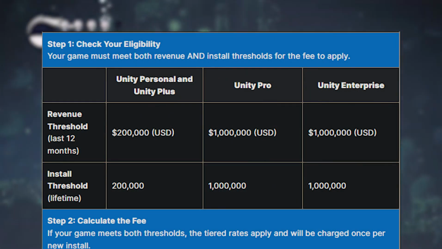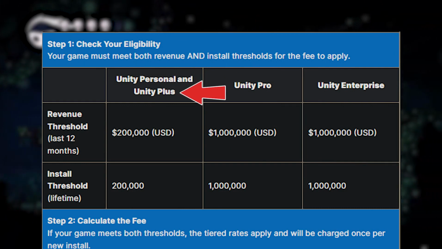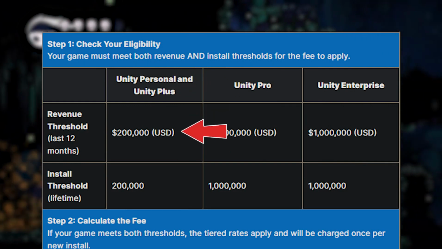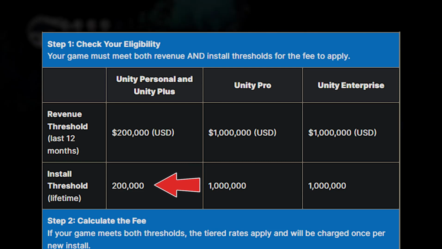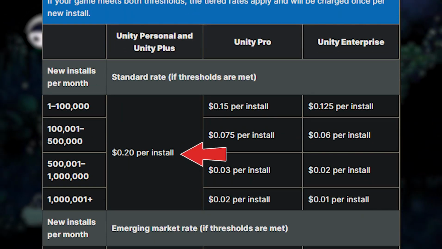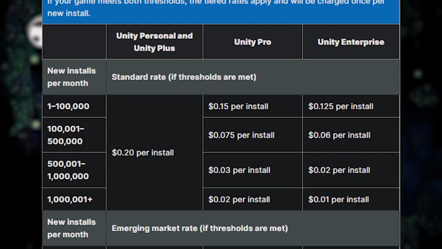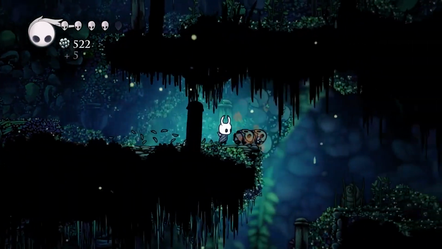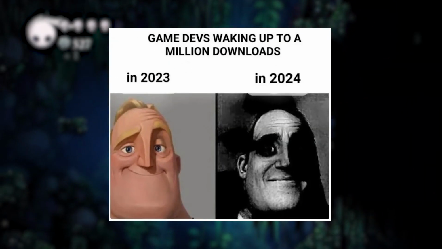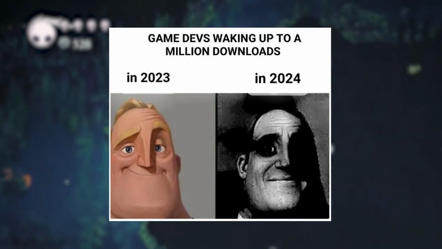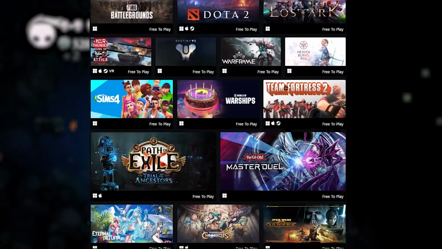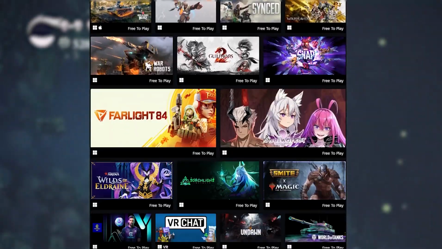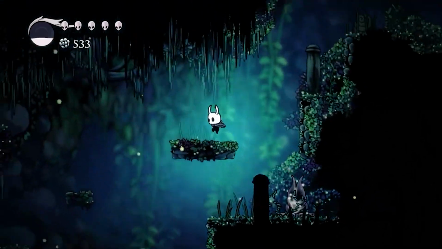Basically, if one has a Unity Personal or Plus plan, once they earn $200,000 of revenue in a year and had at least 200,000 downloads since the game's launch, they would have to pay 20 cents for each download of their game. 20 cents! Those fees were terrifying for developers of more successful games, meaning that for each download, they would be effectively punished. This could mean that free-to-play games developed on Unity could no longer be made available, and also brought lots of concerns about piracy.